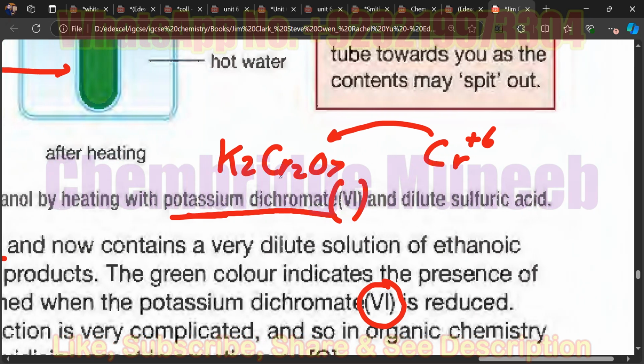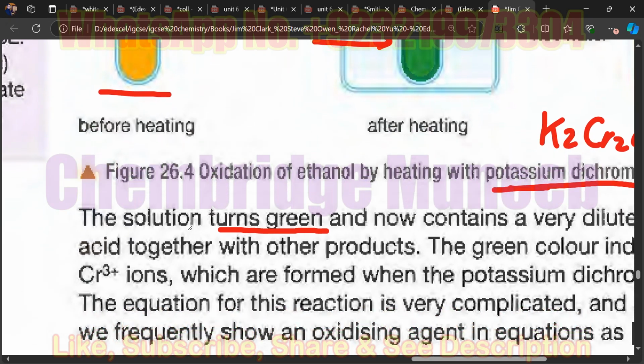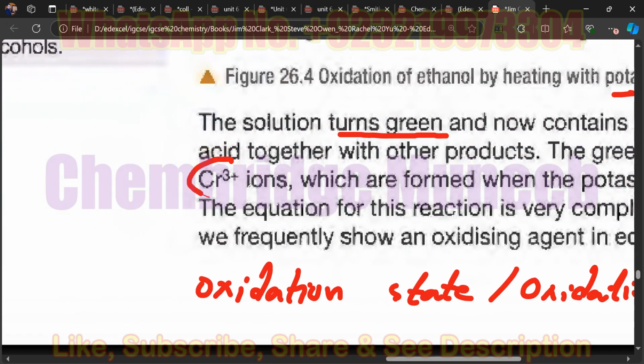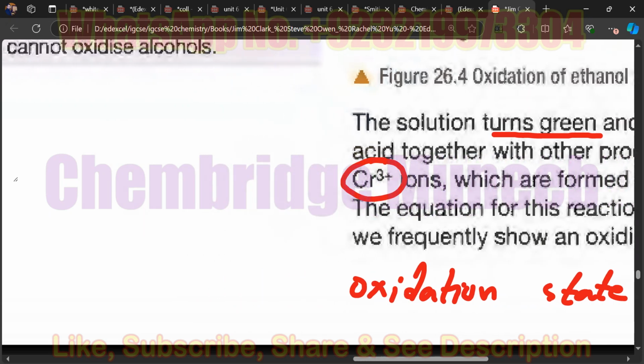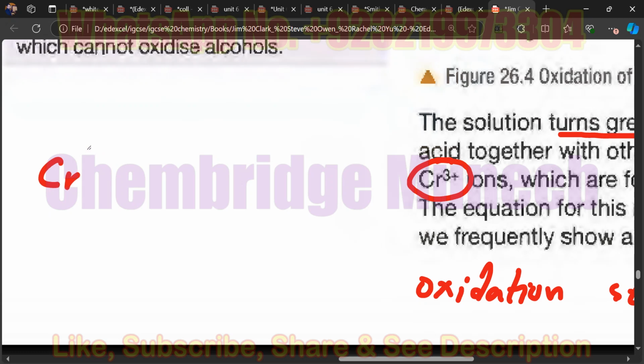Okay. And now when this reaction is done, the charge of the chromium becomes Cr3+. It is now Cr3+, chromium 3. So basically what you are looking at is that chromium +6 converts into chromium +3. Can you tell me what this reaction is showing? Is it an oxidation reaction or a reduction reaction? It's an oxidation reaction. No, it is a reduction reaction.